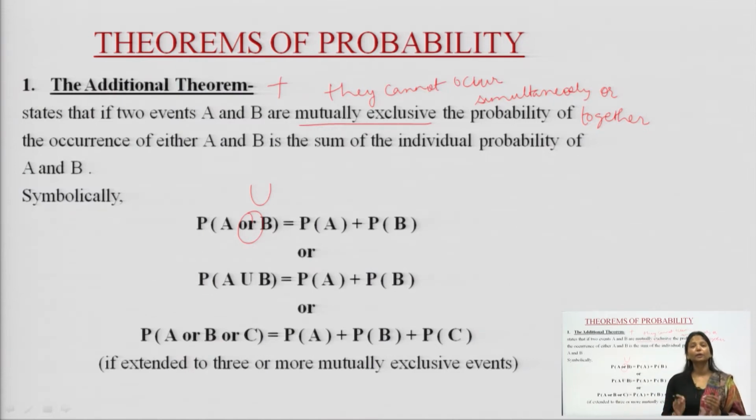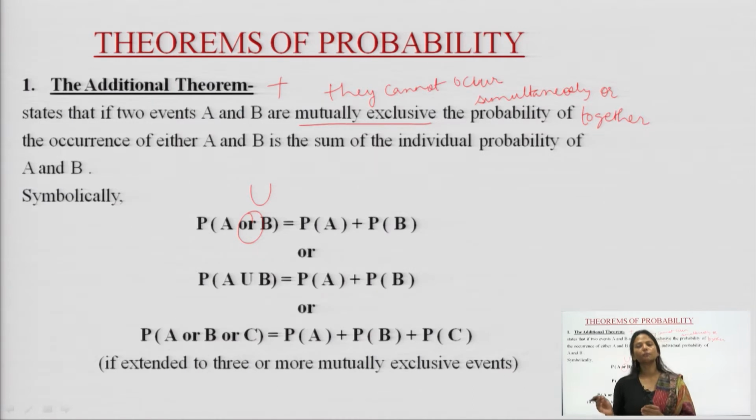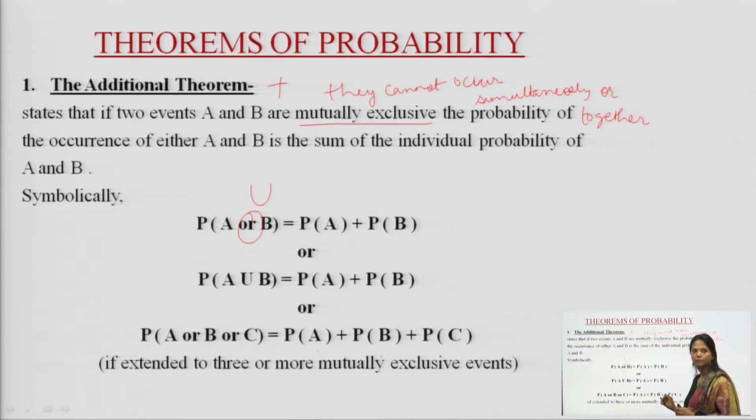But if we have three mutually exclusive events A, B, C, then probability of A union B union C is equal to probability of A plus probability of B plus probability of C. That holds if we have 3 or 4 or 5 or more mutually exclusive events which cannot occur simultaneously.